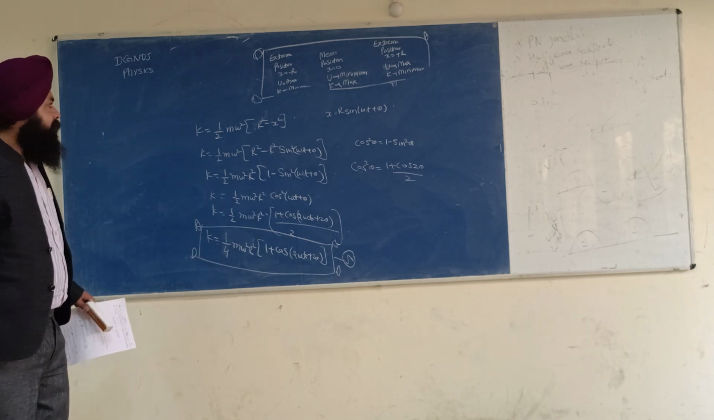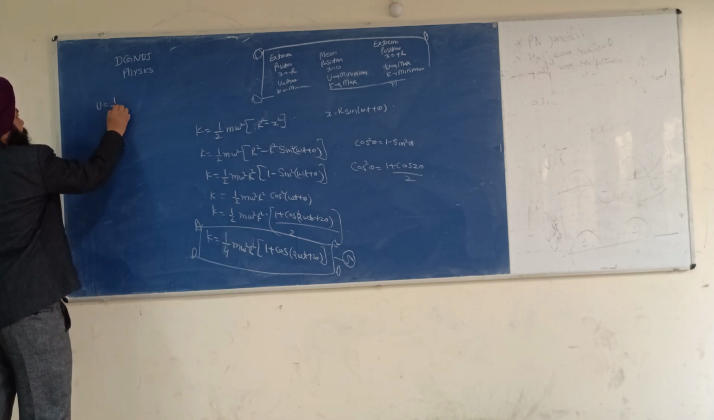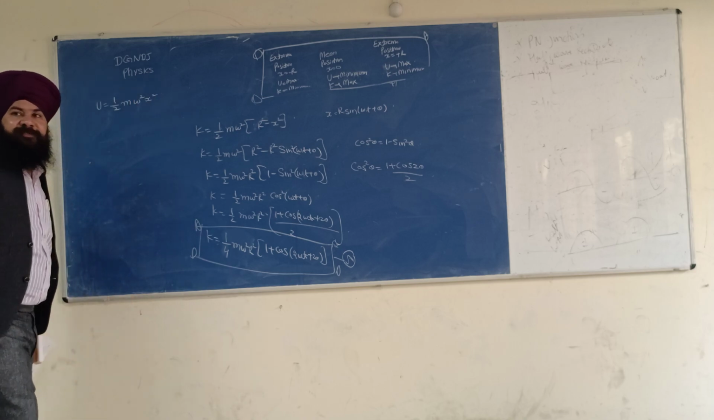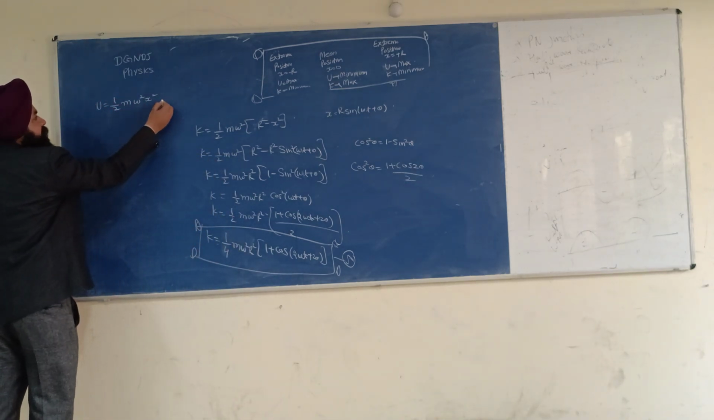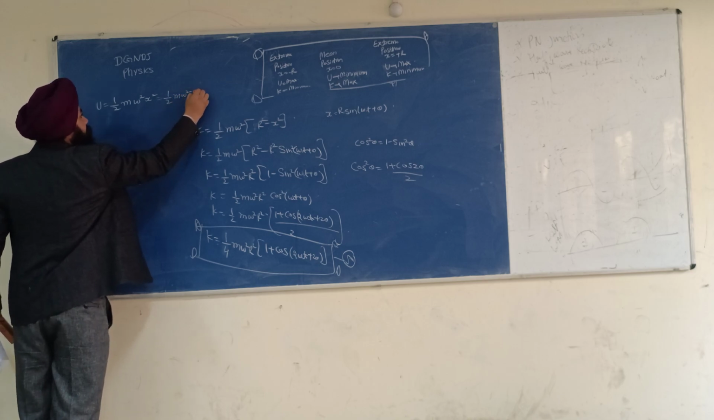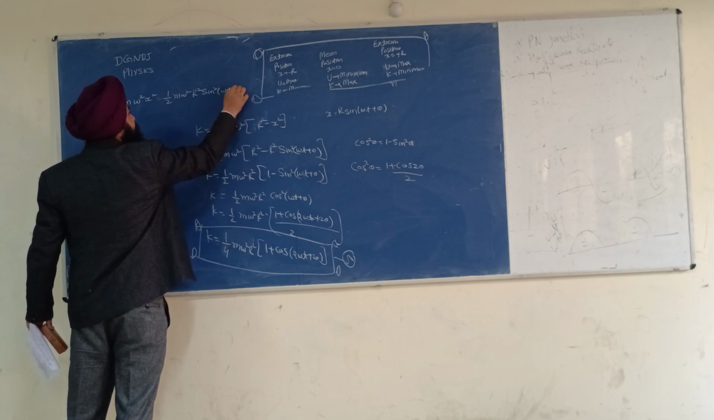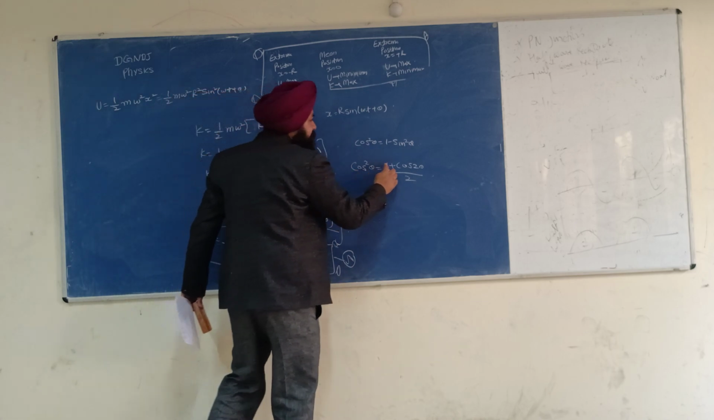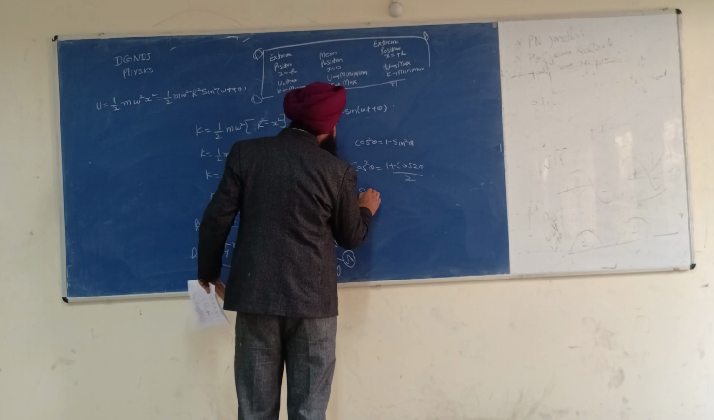Okay. Now let us calculate for the U. U will be 1 by 2 m omega square x square. And what's the value of x? r square sin square omega t. So this becomes half m omega square r square sin square omega t. Okay. Similarly, cos square theta is equal to 1 plus cos 2 theta upon 2, and sin square theta is equal to 1 minus cos 2 theta upon 2.